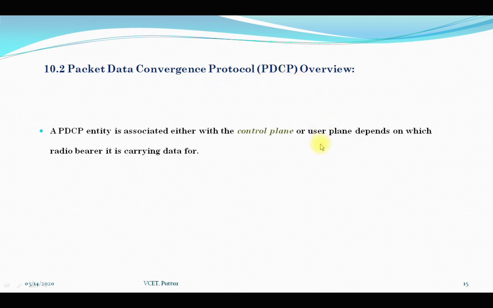This PDCP entity is associated either with the control plane or with the user plane, depending on which the radio bearer is carrying the data for.